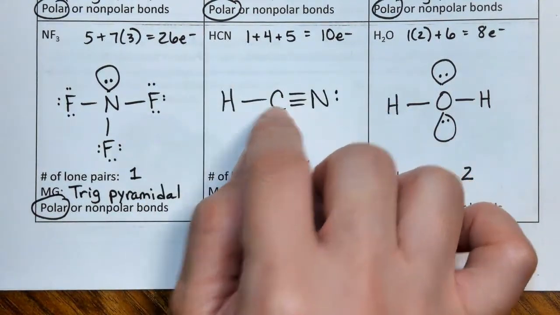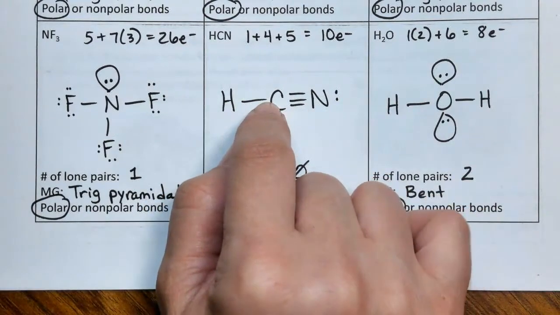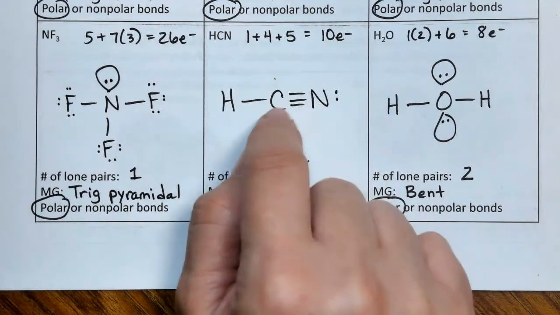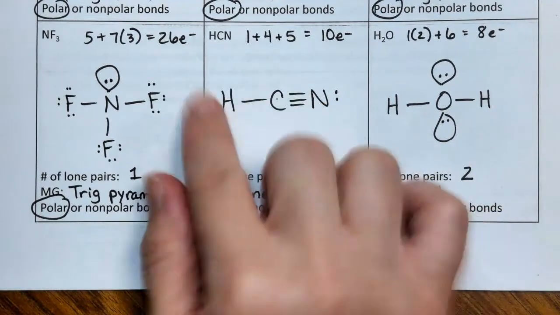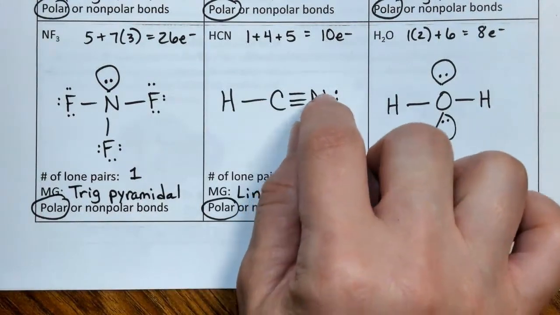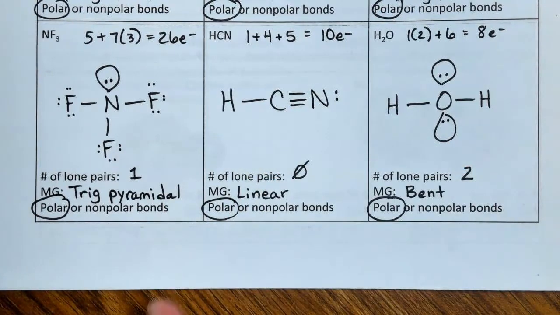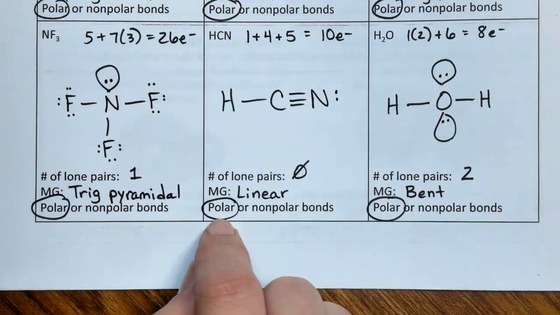This one was a little bit tricky. Carbon was in the middle. It has hydrogen and nitrogen on either side of it. Hydrogen can only have 1 bond, but the carbon needs 4 bonds total, so that means between the carbon and the nitrogen there must be a triple bond. And so that gives us 4 bonds on carbon. And then on the nitrogen, we needed 2, 4, 6, 8, one more pair to make sure that there was that octet. 0 lone pairs around the center. This is linear. The bonds are different here and different here, so they're all polar.